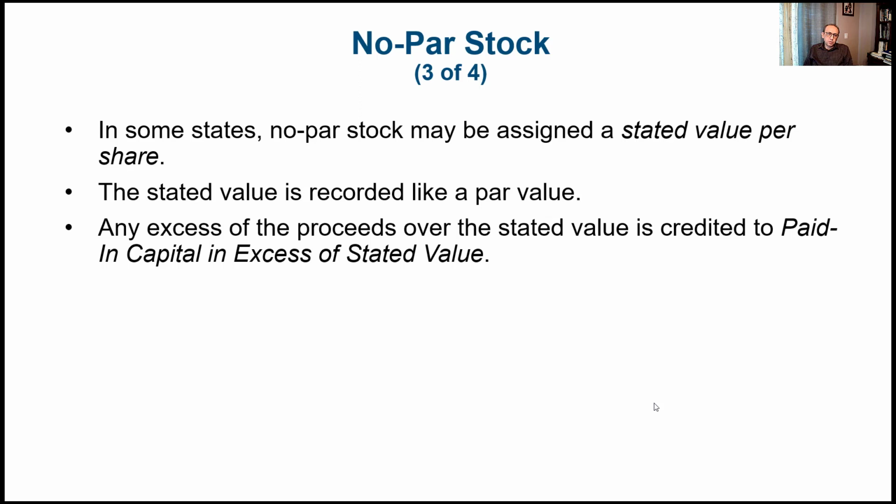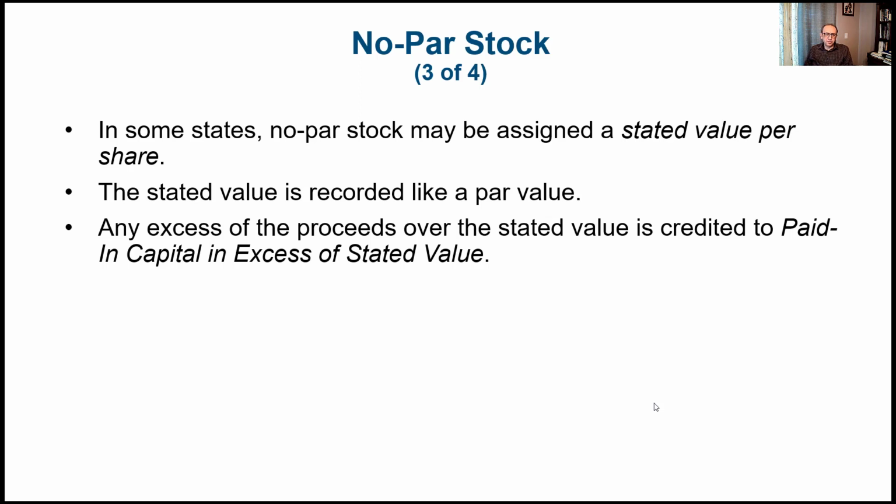In some states, no par stock may be assigned a stated value per share, as I just mentioned. If we are required to have a stated value, then we treat it the same way as the par value. The only difference is we call the account paid-in capital in excess of stated value. So instead of saying paid-in capital in excess of par value, we just call it paid-in capital in excess of stated value. I think this is not too confusing, so just think about it.